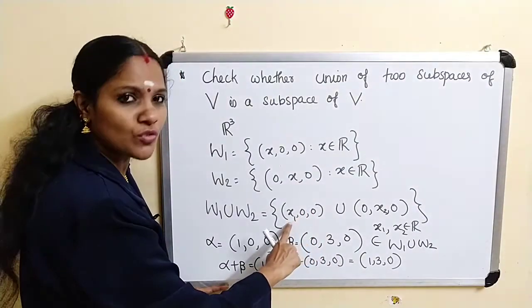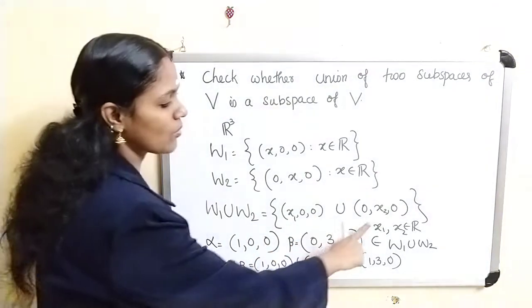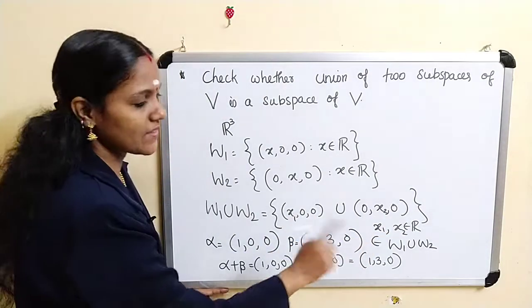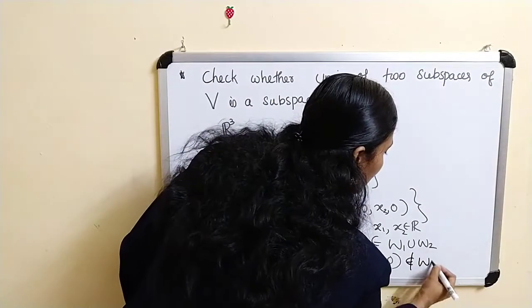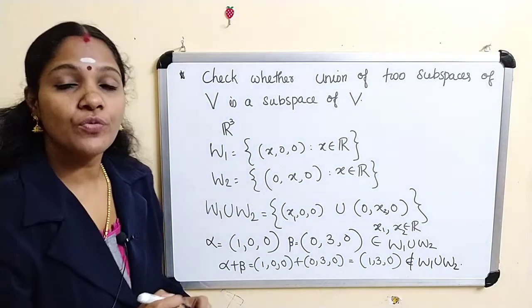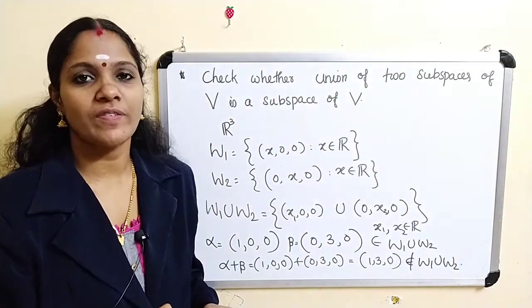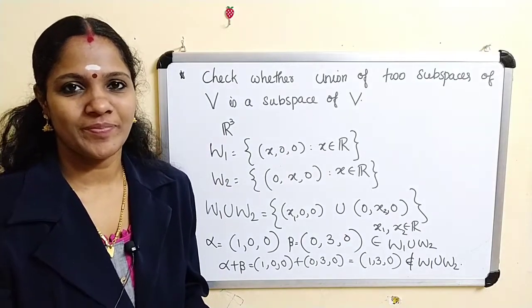If an element belongs to W1 union W2, then either the first entry is non-zero and all other entries 0, or the second entry is non-zero and all other entries 0. So this does not belong to W1 union W2. Therefore, the union of two subspaces of a vector space need not be a subspace.